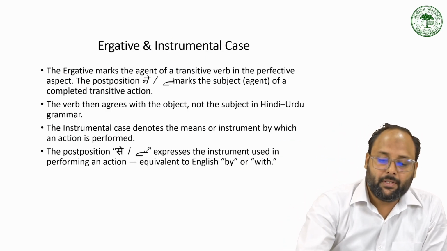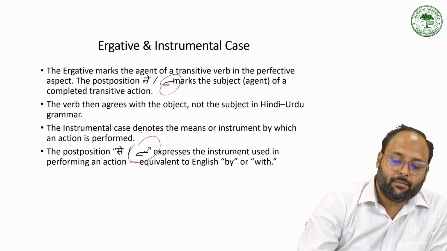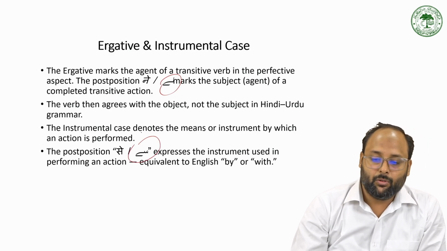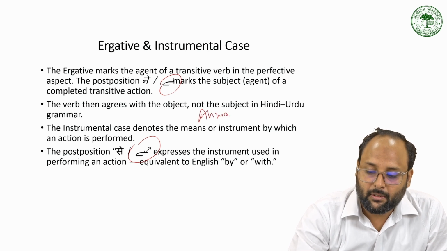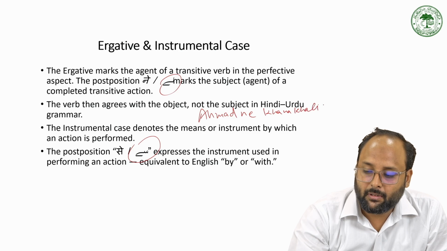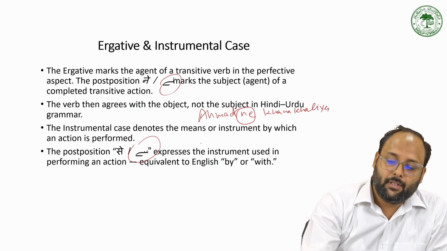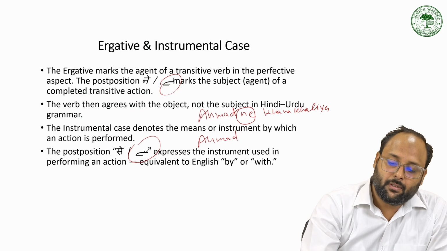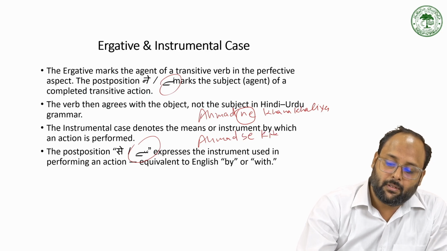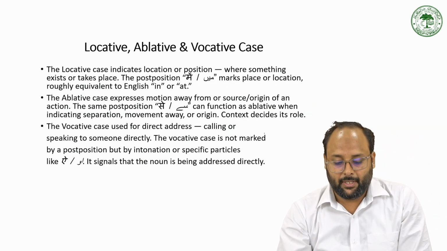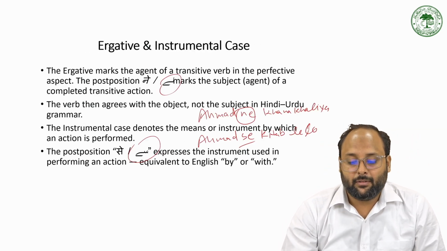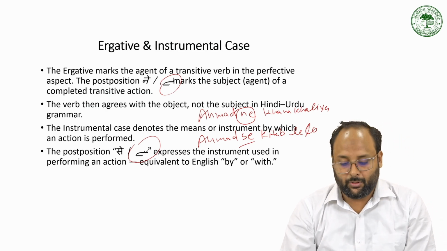For agentive, we have the ne suffix. For instrumental, we have से suffix. अहमद से किताब ले लो और अहमद ने काम कर लिया. Like अहमद ने खाना खा लिया, so ने is the agentive case. And अहमद से किताब ले लो, so that is the instrumental case. Or मैं छुरी से, या चाकू से सेब काटता हूँ. So चाकू से is also instrumental case.